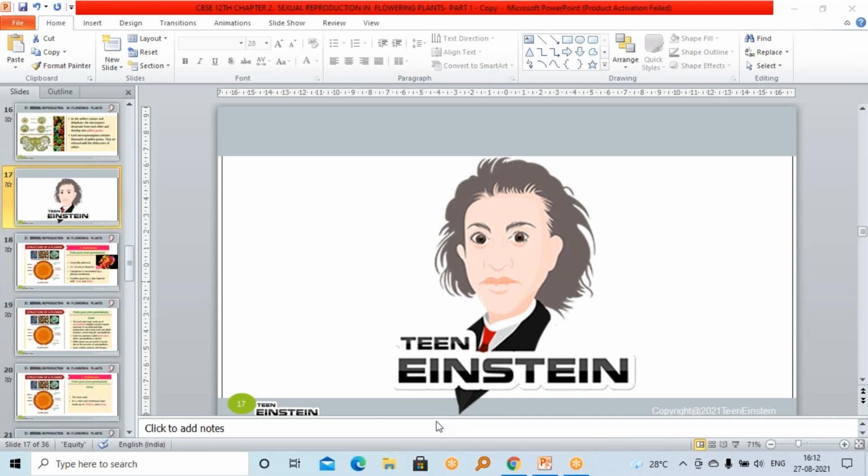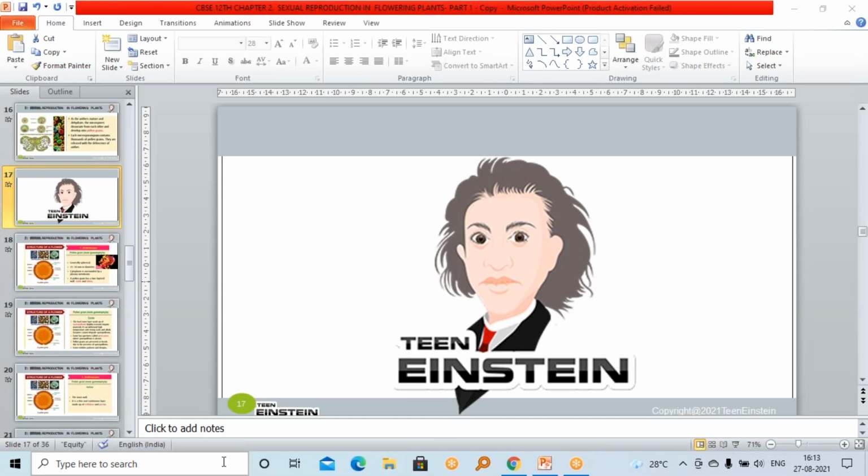Then androecium. Androecium is the male reproductive organ, right? Or the collection of stamens. All stamens together are called the androecium, the male reproductive organ. In that, the stamen is the reproductive unit, a single unit. One flower will have 3 stamens, another one will have 6 or 7 stamens. The number of stamens will be different in each flower. So these stamens together are called the androecium, and the gynoecium is the female reproductive organ, right?